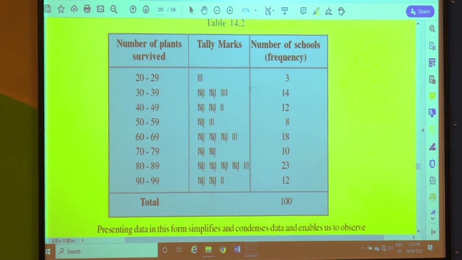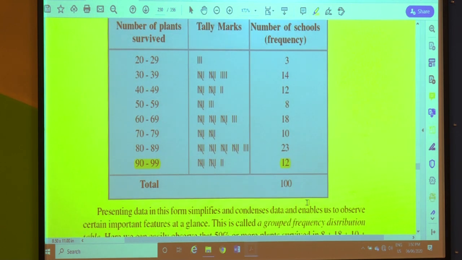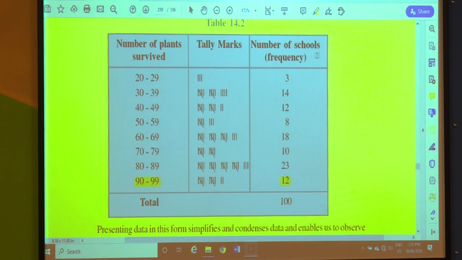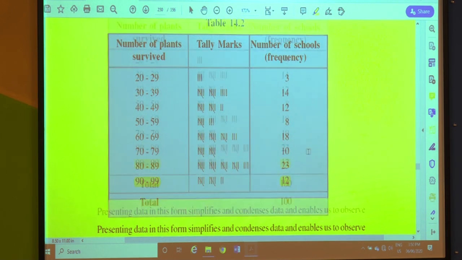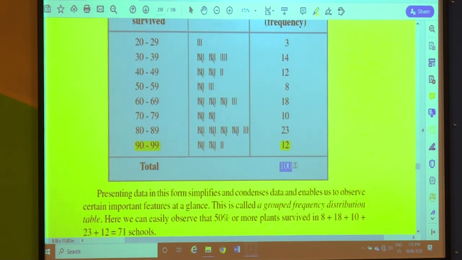30 to 39, 14 schools. 40 to 49, 12 schools. In this way, 90 to 99, again 12 schools are there. Total of what? Total of number of schools, or total of frequency, it is 100.